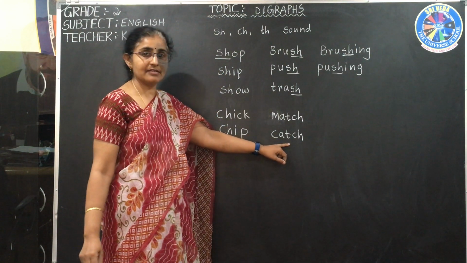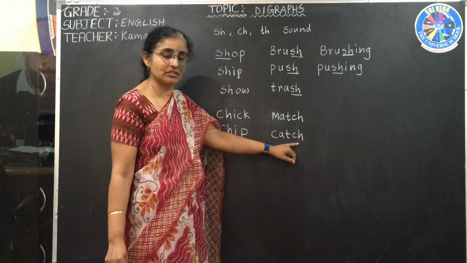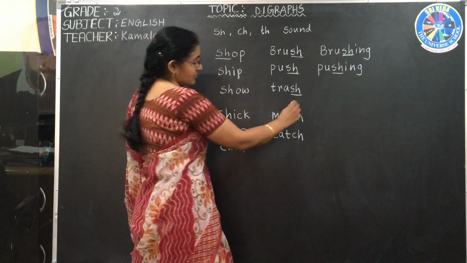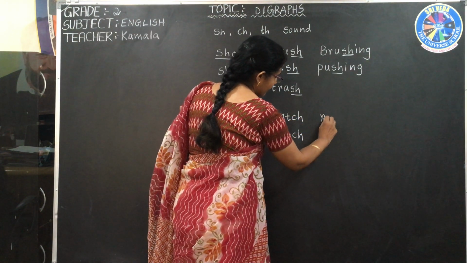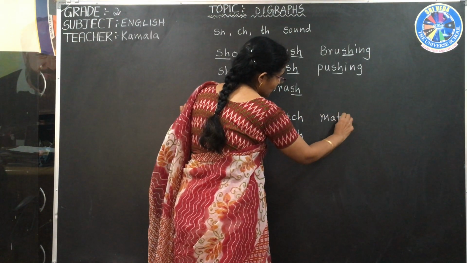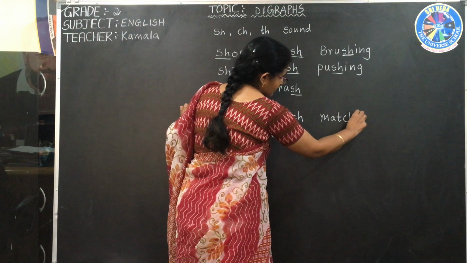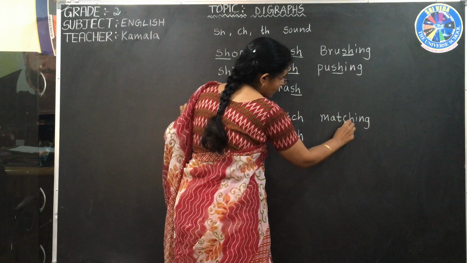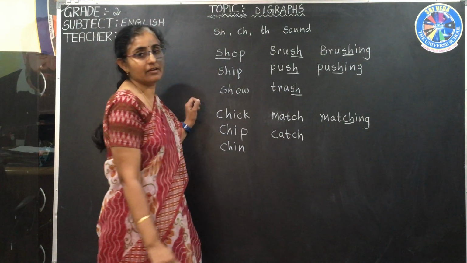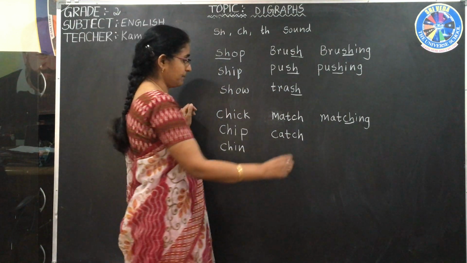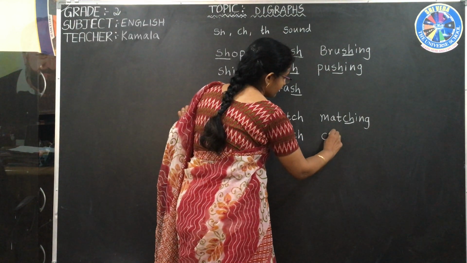CAT is cat, CH is ch, catch. Now let us see it in the middle. We can use the same words: matching. Now here we got CH in the middle. Matching. Catching.